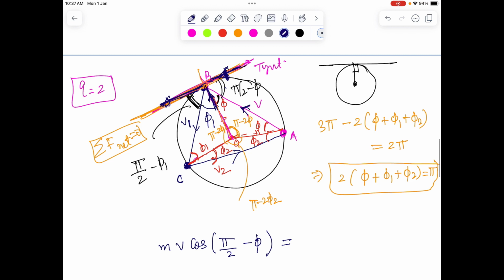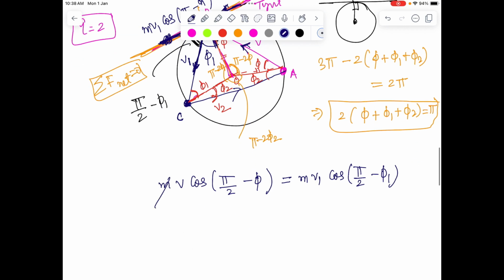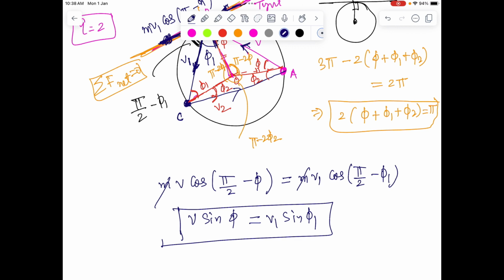And the final momentum that we are getting along this direction is, now the ball is going away from the surface B, so it's taking away some part of momentum along the tangential direction, which is mb1 cos of the projection of b1 along this tangent, pi by 2 minus phi 1. So that gives mb1 cos(pi by 2 minus phi 1). Mass gets cancelled and we have a nice equation, cos 90 minus theta. So v sine phi is b1 sine phi 1.